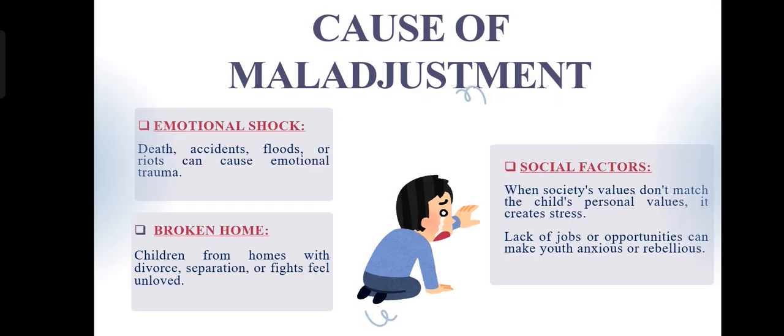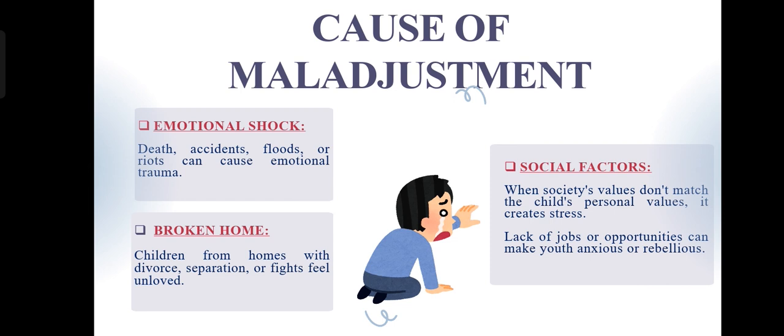Next one is emotional shock. A child who faces death, accidents, floods, or riots can suffer emotional trauma. Trauma can disrupt sleep, concentration, and behavior. If not processed, the shock can lead to withdrawal, aggression, regression, or anxiety. These are all symptoms of maladjustment.